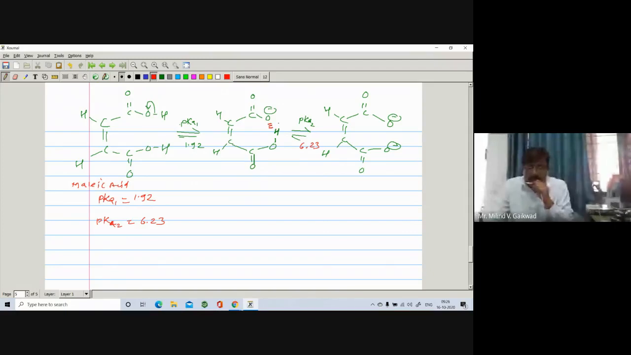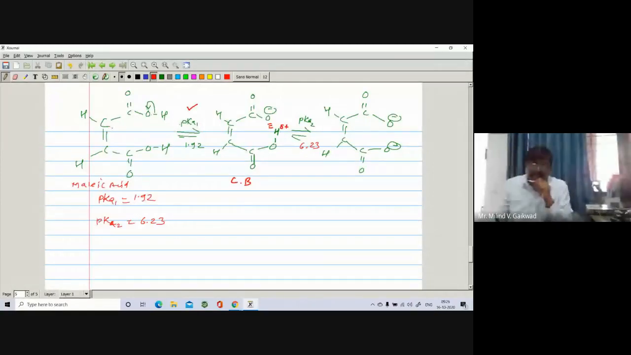Here you notice there is an O negative and H, so there is a formation of hydrogen bonding. Due to the formation of hydrogen bonding, there is a generation of H positive and O negative. So the conjugate base is more stable due to hydrogen bonding. That's why the first OH can break very easily.